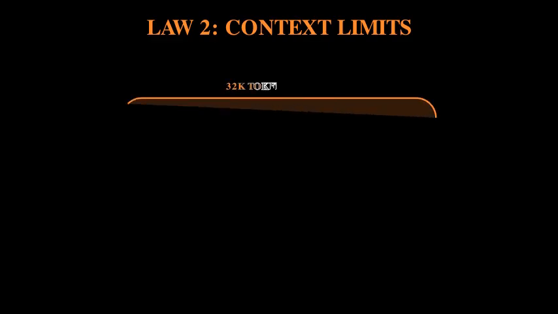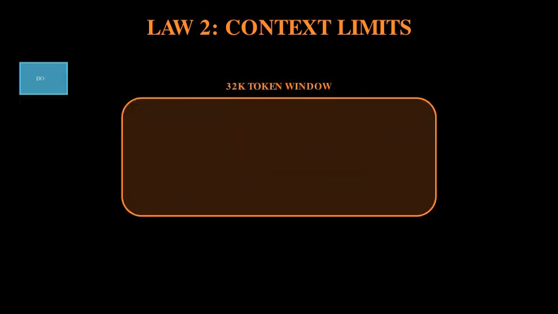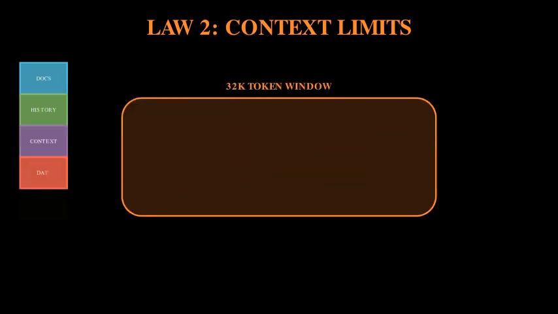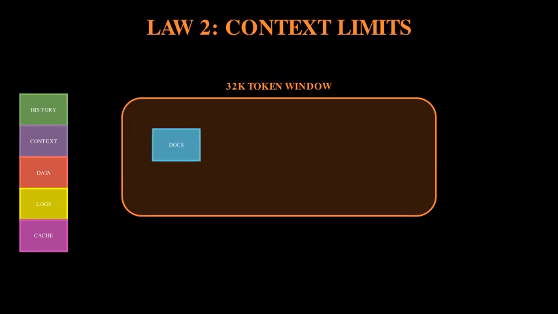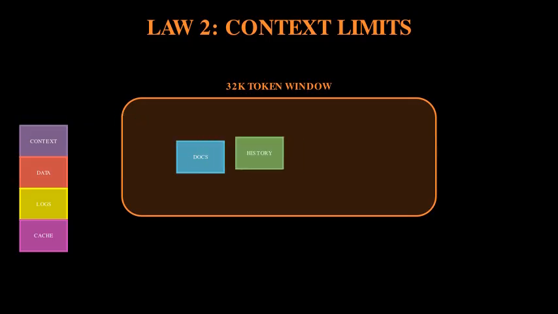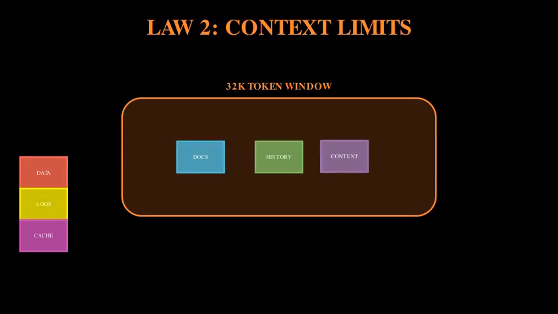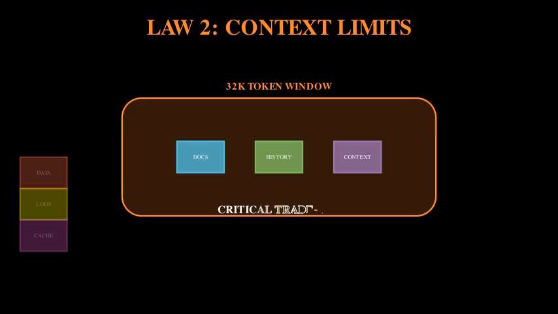Constraint number 2, context length limitation. Imagine trying to have a conversation through a keyhole. You can only pass so much information at once. Current models might handle 32,000 tokens, advanced ones perhaps 200,000, but eventually you hit a wall. This creates a crucial trade-off. Do you include the entire customer history or focus on the most recent interactions? Do you provide comprehensive documentation or just the relevant sections? Every token is precious real estate.